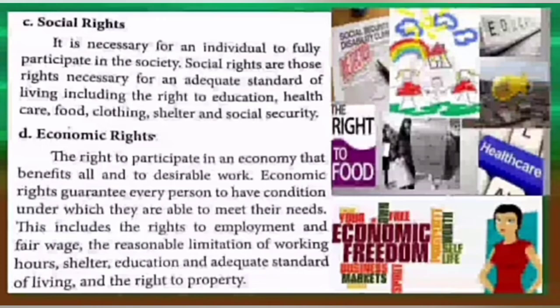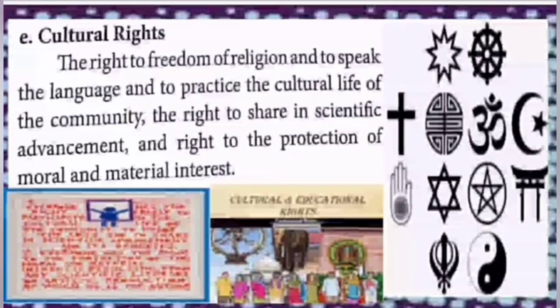Next one, social rights. It is necessary for an individual to fully participate in society. Social rights are those rights necessary for an adequate standard of living: the right to education, health care, food, clothing, shelter and social security. Next one, economic rights. The right to participate in the economy that benefits all and to desirable work.